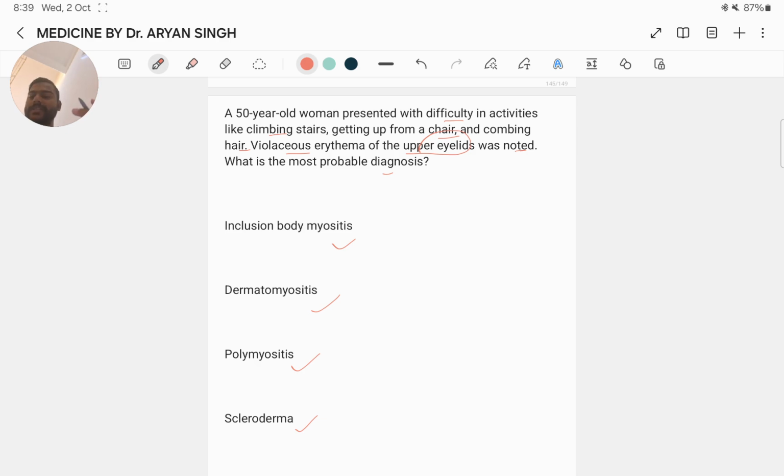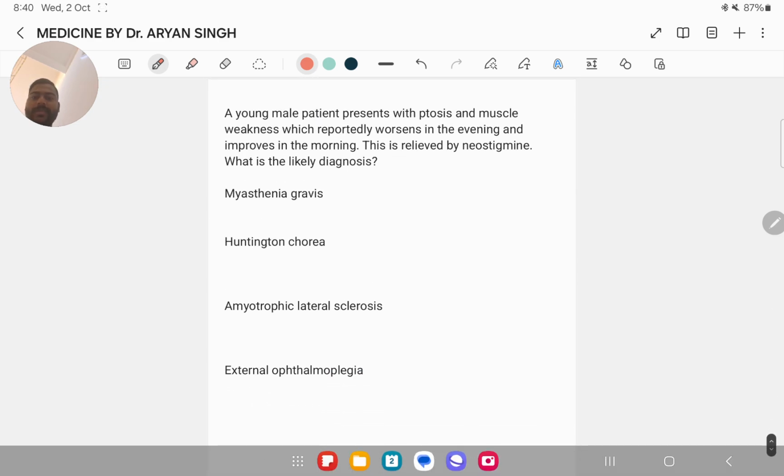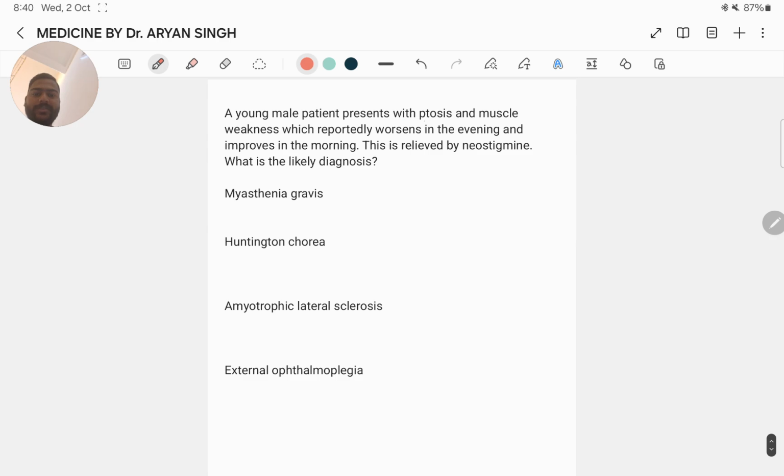Dermatomyositis causes weakness in the proximal muscles, and can also affect the muscles of the neck and the throat, causing difficulty in swallowing and speaking. Here the answer.